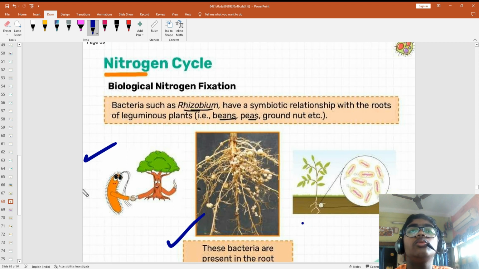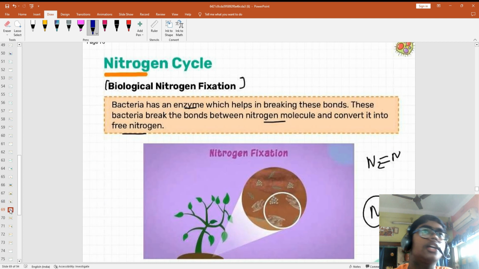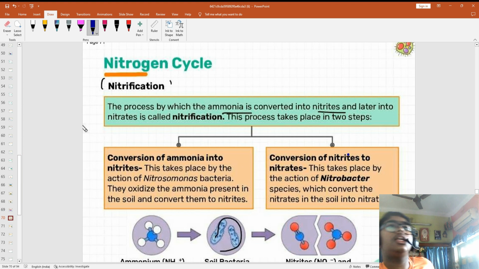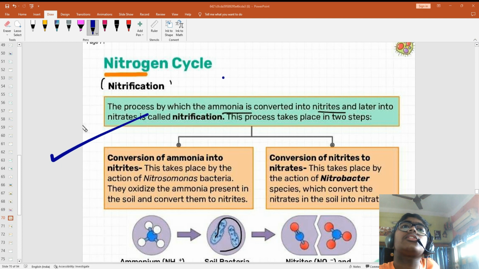Okay, they convert this, and the atmospheric is done by the lightning. Now nitrification is a process where ammonia is converted to nitrites.